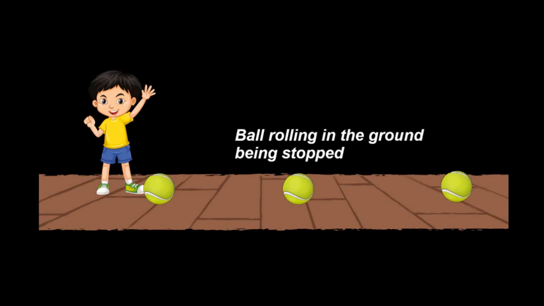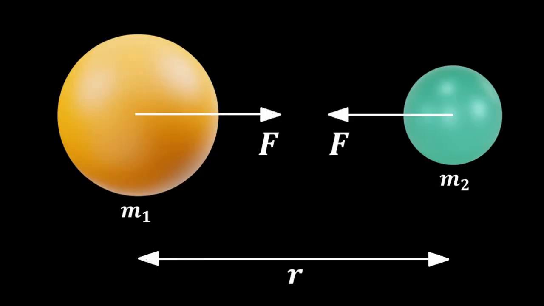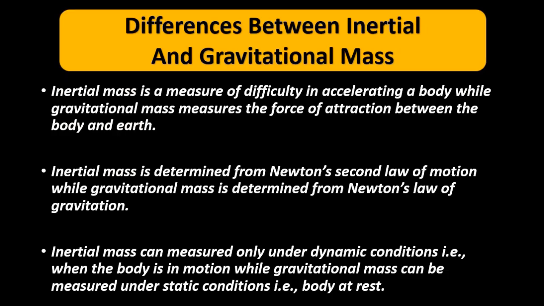The object has to be in motion, whether it is rest to motion or motion to rest, but motion is involved. So inertial mass can be measured under dynamic conditions, but gravitational mass can be measured under static conditions. Whether two objects are at rest, they will exert gravitational force on each other. So we can measure the gravitational mass of each object with respect to Earth.